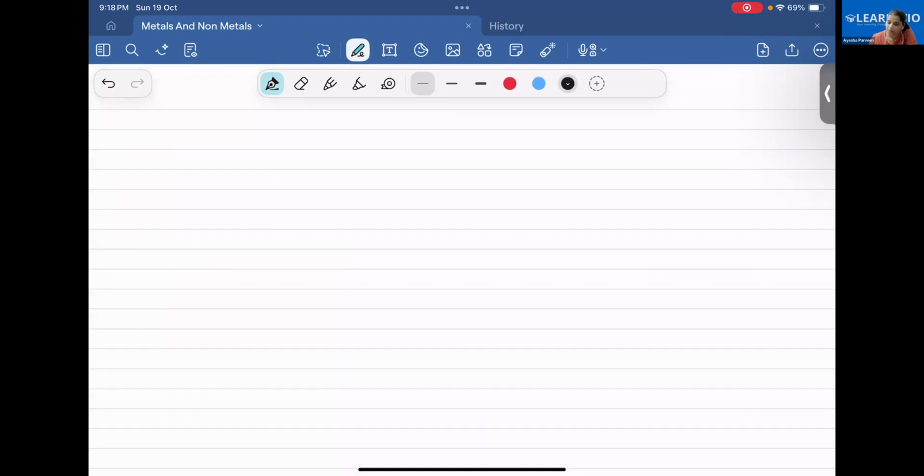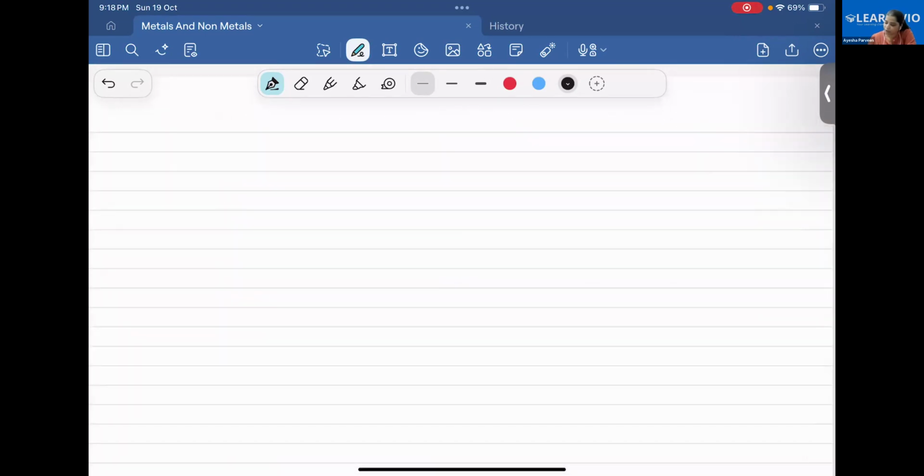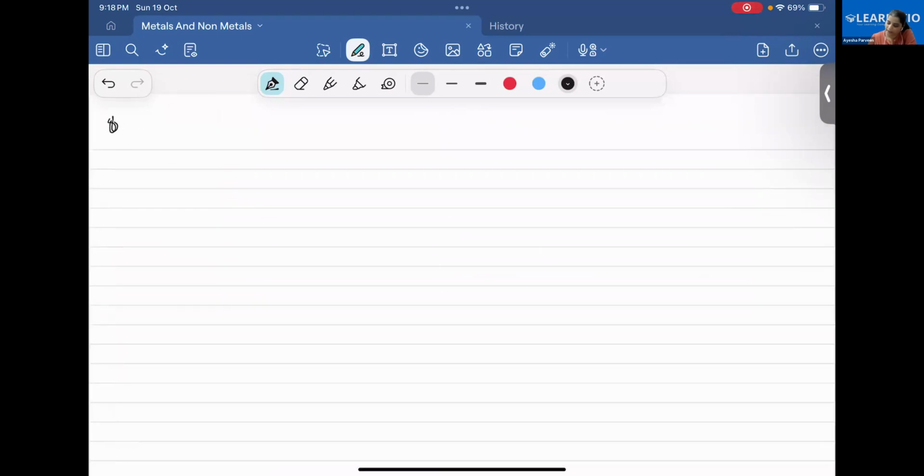The next property, point 8, I want to tell you about metals, that they are sonorous. Sonorous means there is a voice.